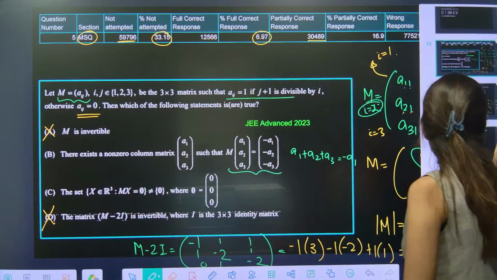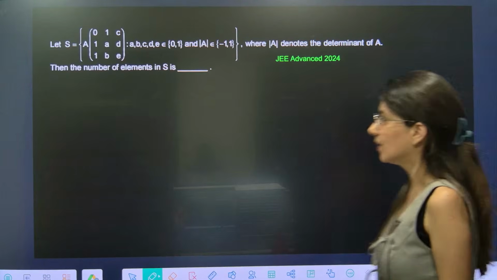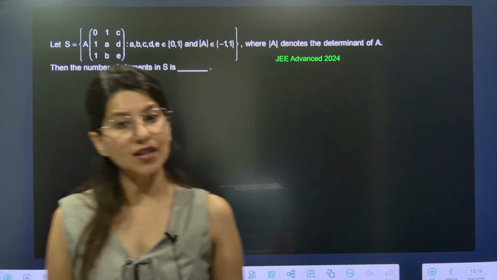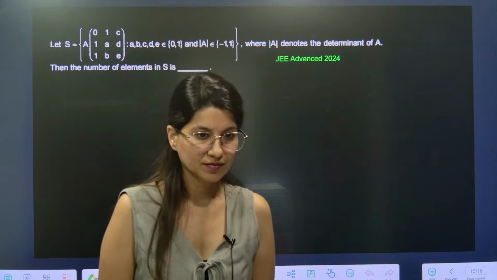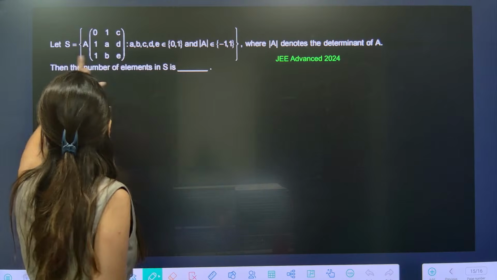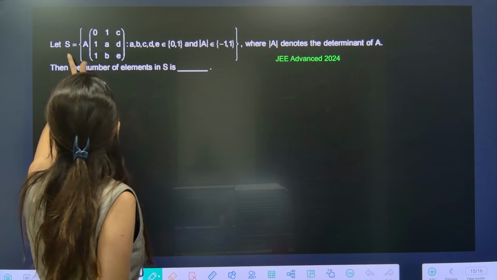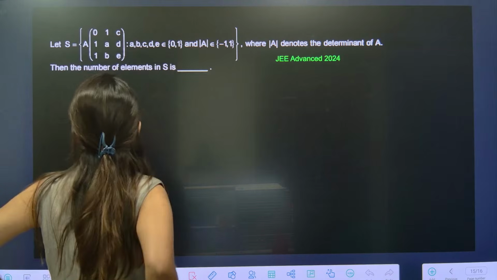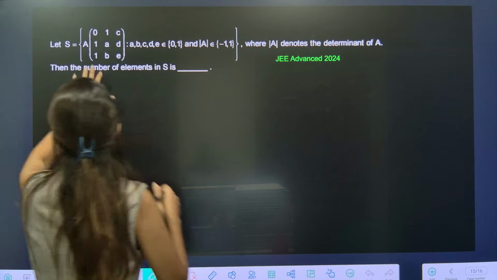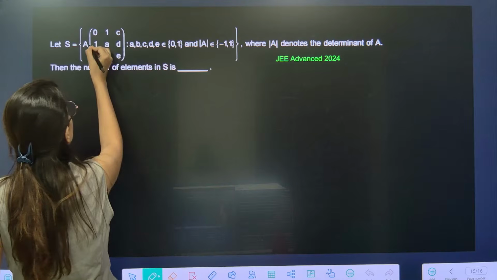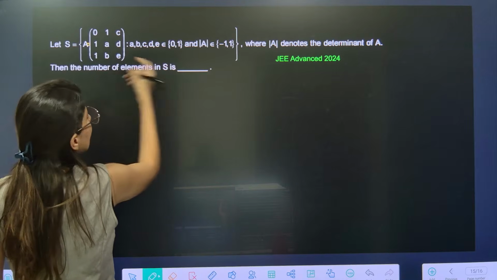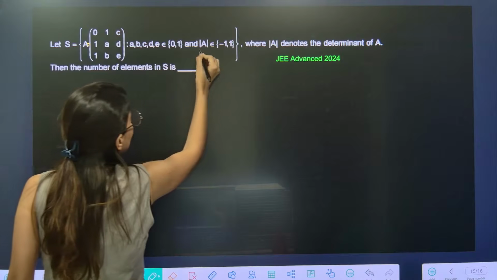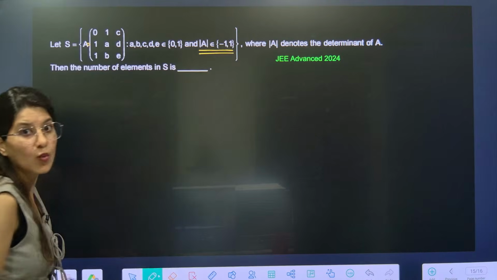Now last question over here. This is a JEE Advanced 2024 PYQ. S is given as this. S is equal to curly bracket. A is this matrix. A matrix is given and determinant A is plus minus 1.